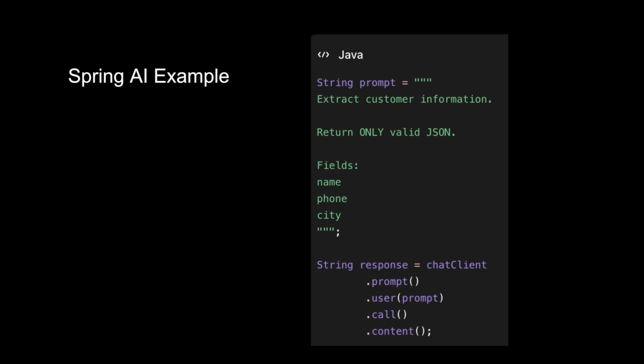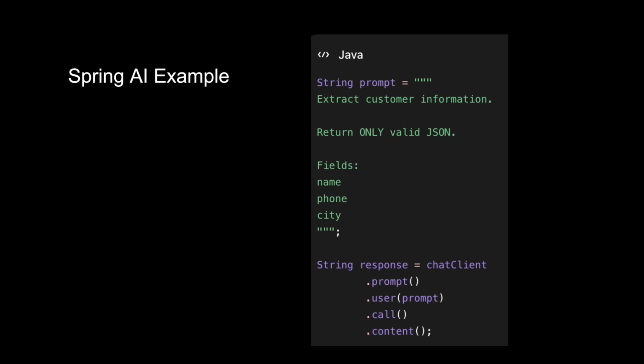Now let's see how we use this inside a Spring Boot application. The first thing we create is our prompt. Notice that the prompt is much more than a question. It's actually a set of instructions. We are telling the AI: extract customer information, return only JSON. These are the fields I expect. Next, we pass this prompt into Spring AI, chatClient.prompt. This creates a new request. Then user(prompt) sends our instructions as the user message.